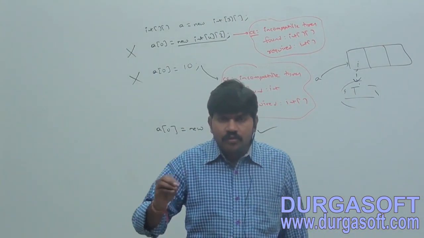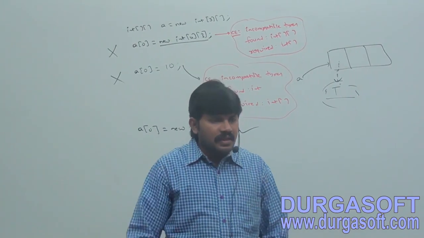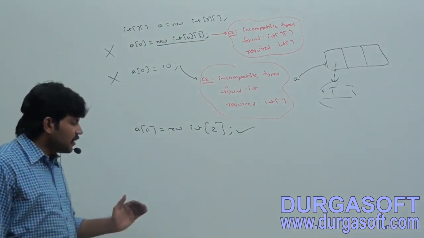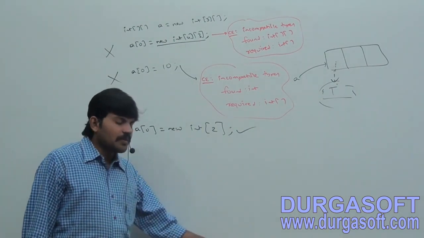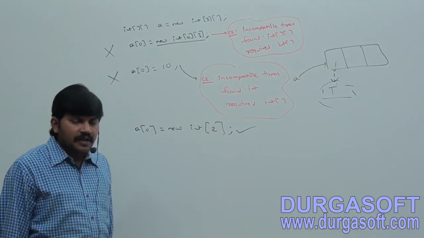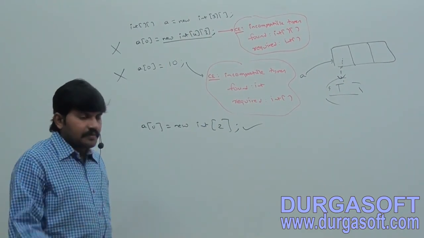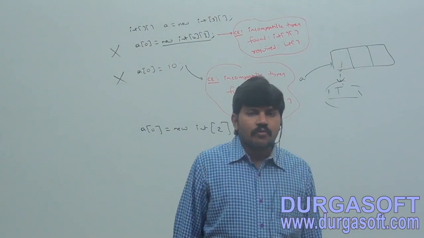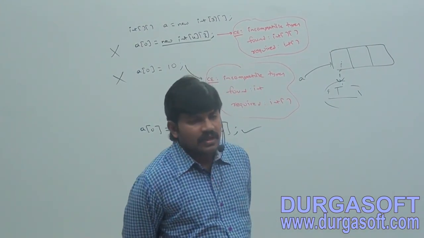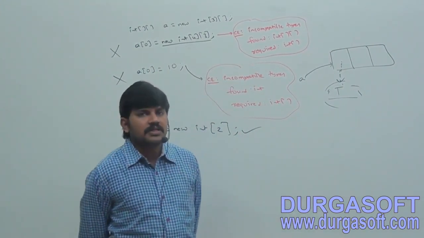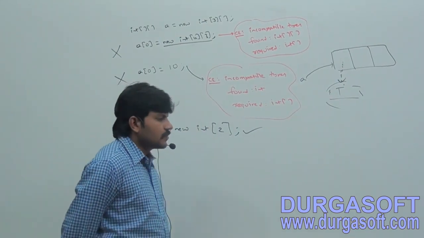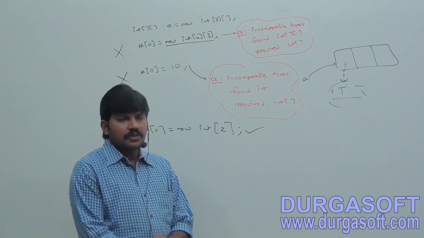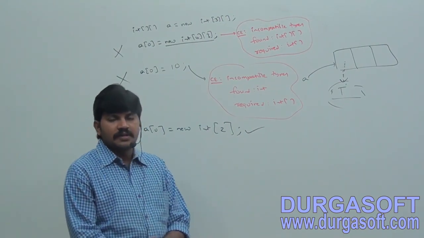in the place of a one dimensional int array, we should provide a one dimensional array only.